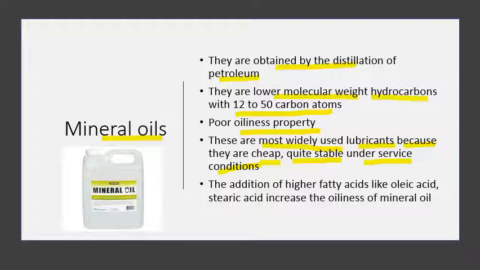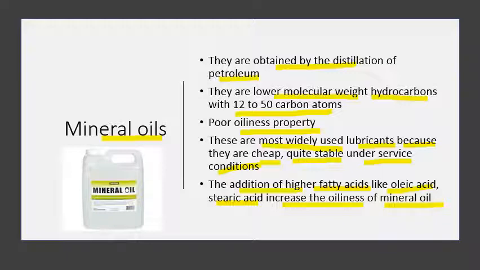So these are the most important advantages of using mineral oils for large-scale or commercial purposes. We can improve the oiliness property and use this advantage. The addition of higher fatty acids like oleic acid and stearic acid increases the oiliness of the mineral oil.